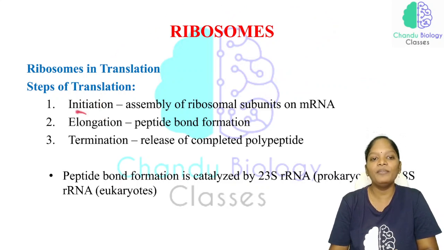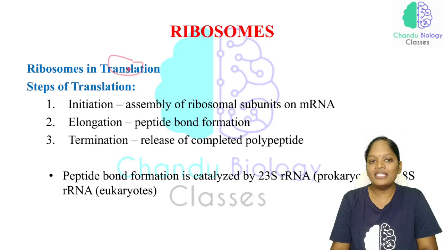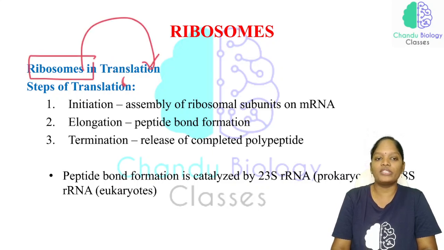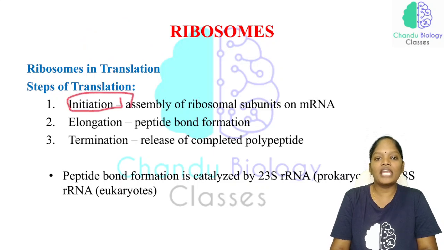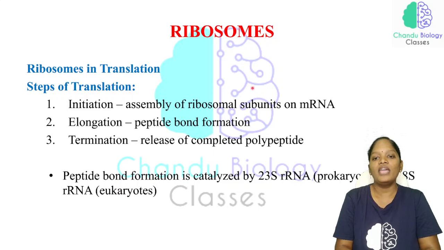This is the initiation. This is with respect to the ribosome involved in the translation process.